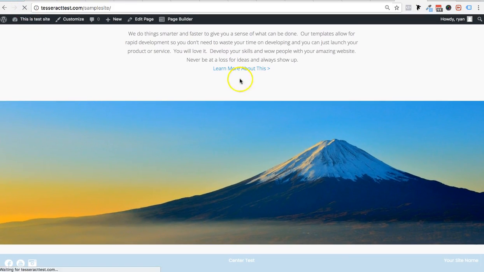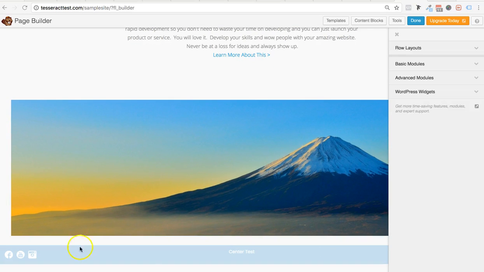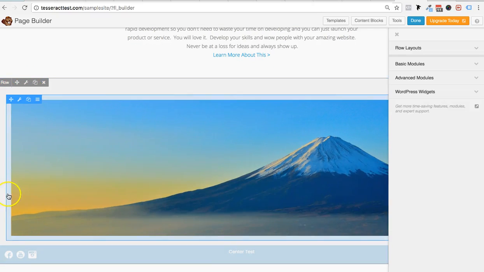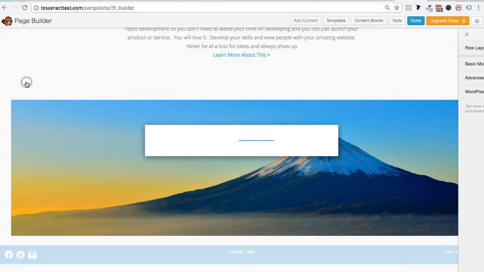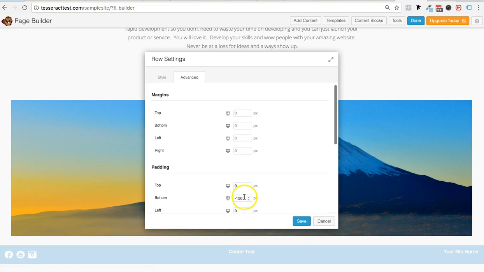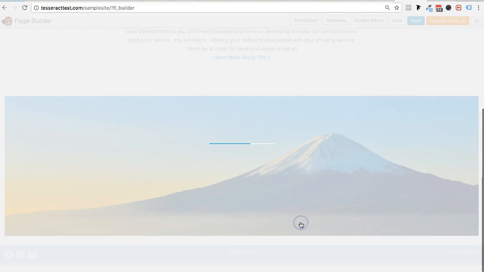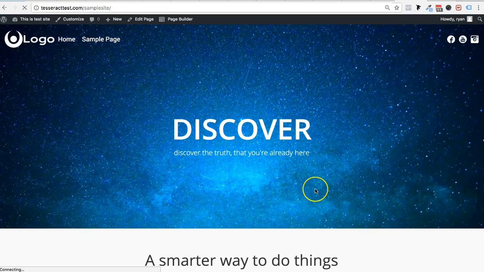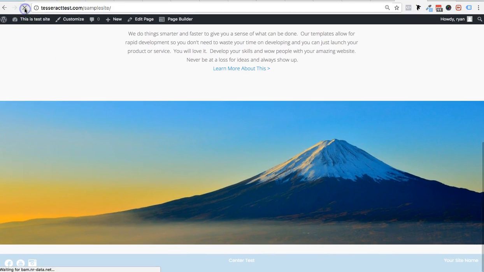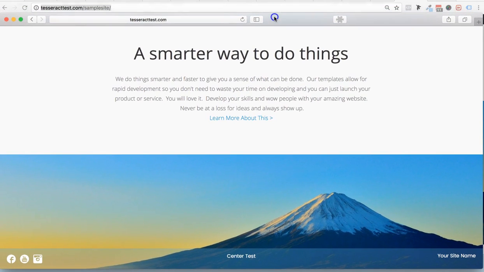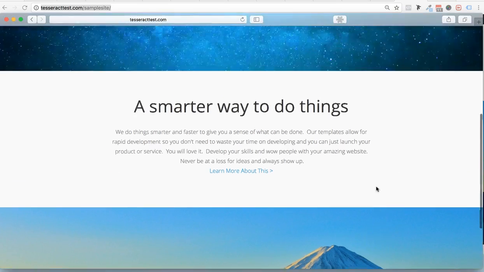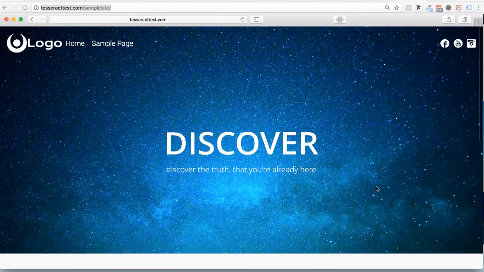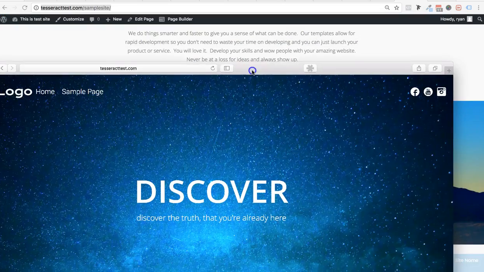Let me see. I don't know why it's not doing it right now. Let me refresh this. I think I see what happened here. I still have this row that has spacing on it. So what I'm going to do is take that wrench on the row, and make it -150 or 100 or 120, and I'm going to see if that will push it down under it. So I'm going to press done. It looks like it works there. Let's press publish, and let's refresh it again. I had to refresh it on a different browser, but it did do that, and it put it at the bottom right there. So that's really beautiful. I love that. So sometimes you just got to play around with it, but that's pretty much it. That's how you work the footer.